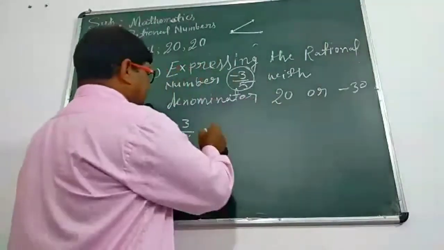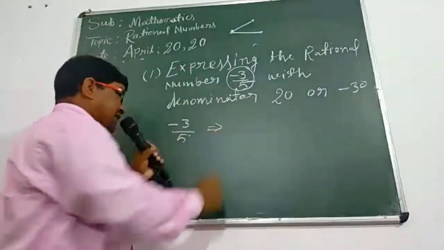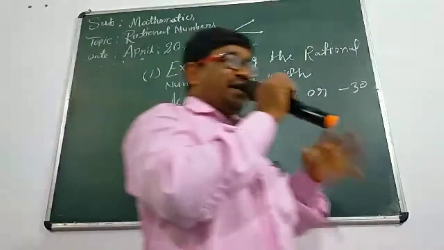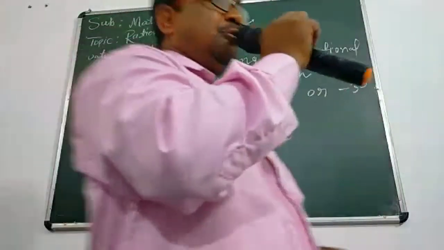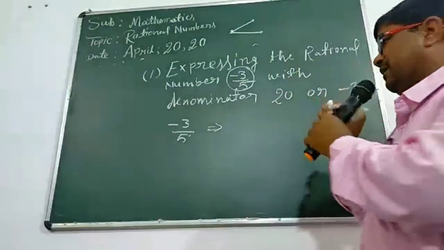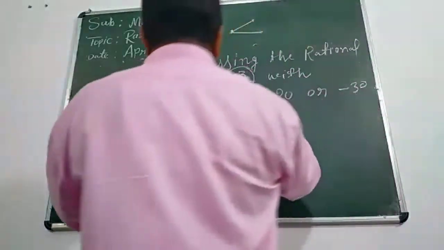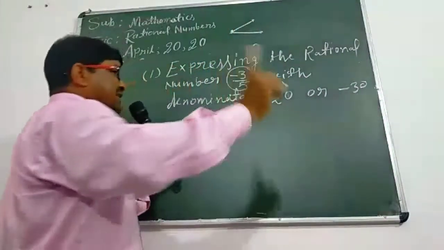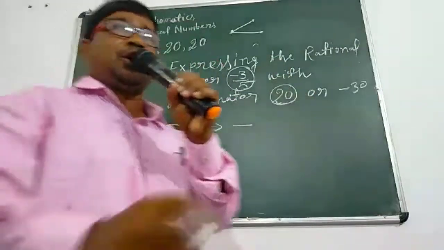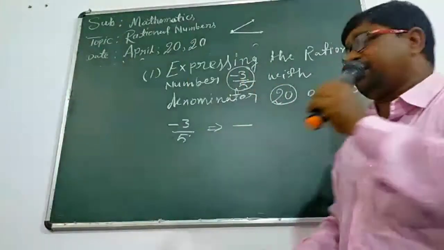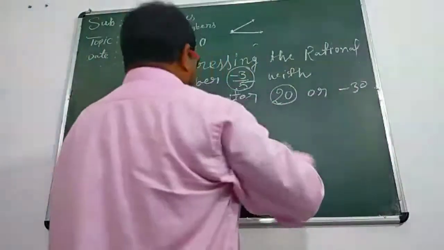How can we get denominator 20? First of all, we should mind the equivalent rational. The new rational's denominator will be 20. How can we get 20?